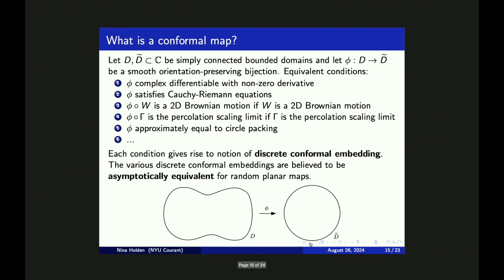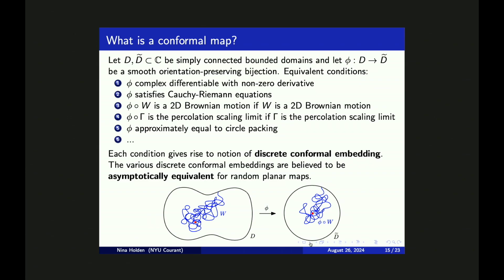Before answering this question, I want to answer an easier question, namely if phi is some smooth function between two domains in the complex plane, what does it mean that phi is conformal? There are actually several equivalent ways to define what a conformal map is. The most commonly considered definition is probably to say that it is a complex differentiable function with a non-zero derivative everywhere. Equivalently, one can say that it is a real differentiable function which is satisfying the Cauchy-Riemann equations. One can also get a third definition by using Brownian motion.